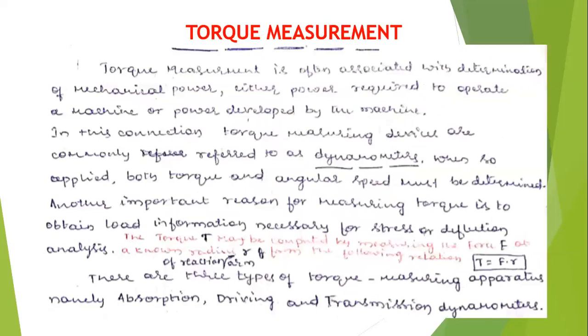Next, come to the point. Yesterday we discussed the torque measurement. Torque is nothing but the force acting times the radius of the reaction arm, T equal to F into R. T is the torque, F is the force in newtons, and R is the radius of the reaction arm.